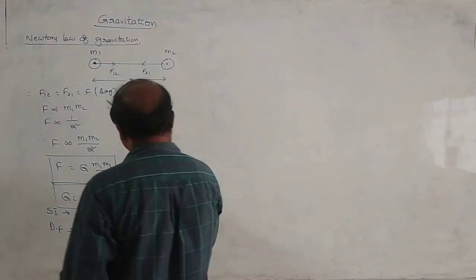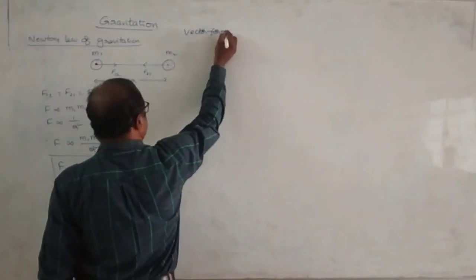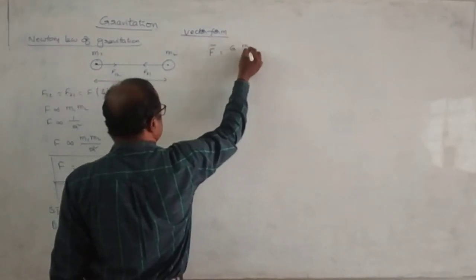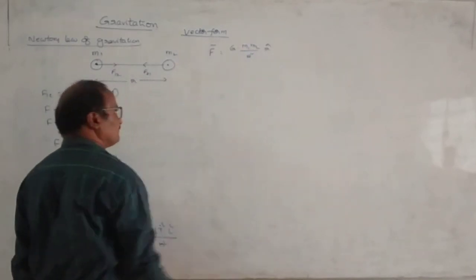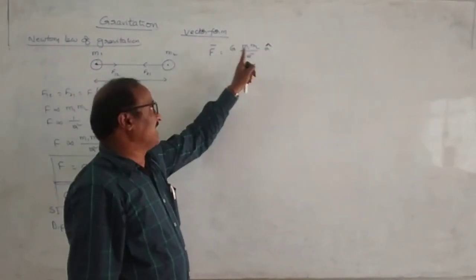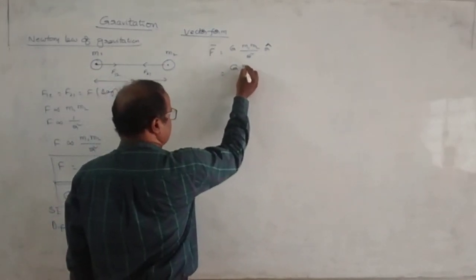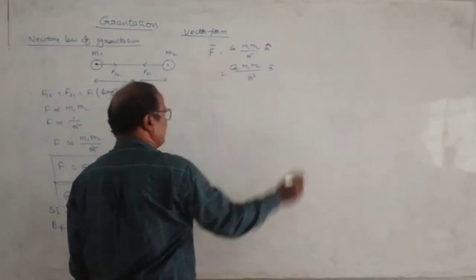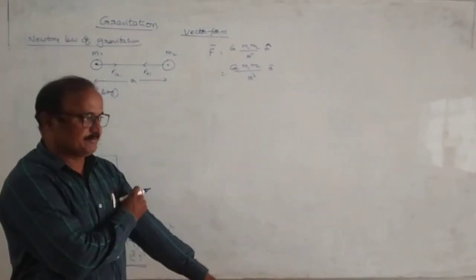Next one, what is the vector form of Newton's law of gravitation? The vector form can be written as F bar is equal to capital G into m1 m2 by r square into r cap, where r cap is the unit vector along the direction of force. Okay? Later this is written as G into m1 m2 by r cube into r bar. It is the vector form of Newton's law of gravitation, right?